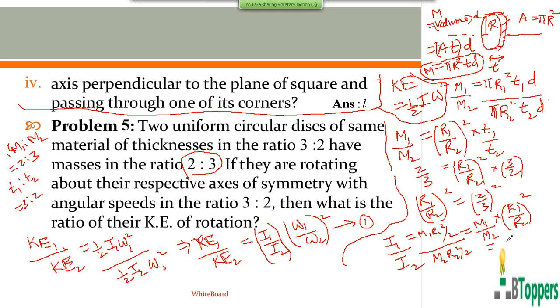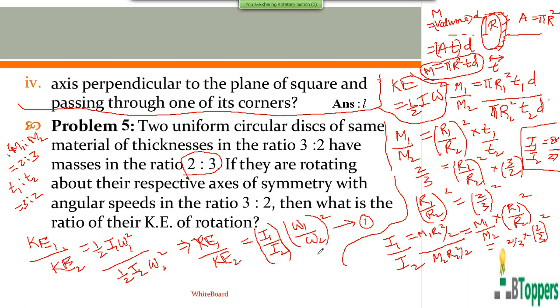The ratio of the masses is 2:3. So M1 by M2 can be written as 2 by 3. R1 by R2 whole square can be written as 2 by 3 whole square. So the ratio of the moments of inertia, you get I1 by I2, you get 8 by 27.